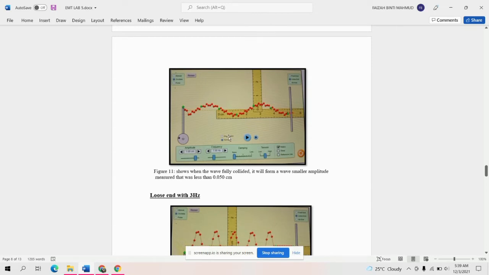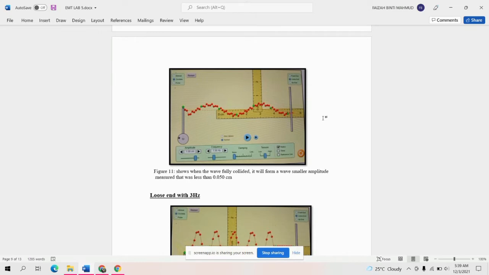Figure 11 shows when the wave fully collides. When the wave fully collides, it forms a wave with a smaller amplitude.